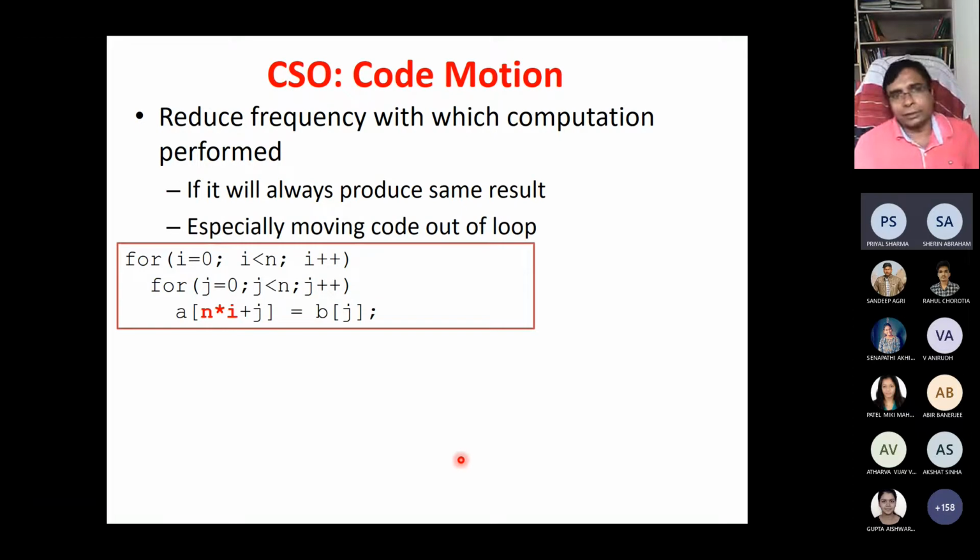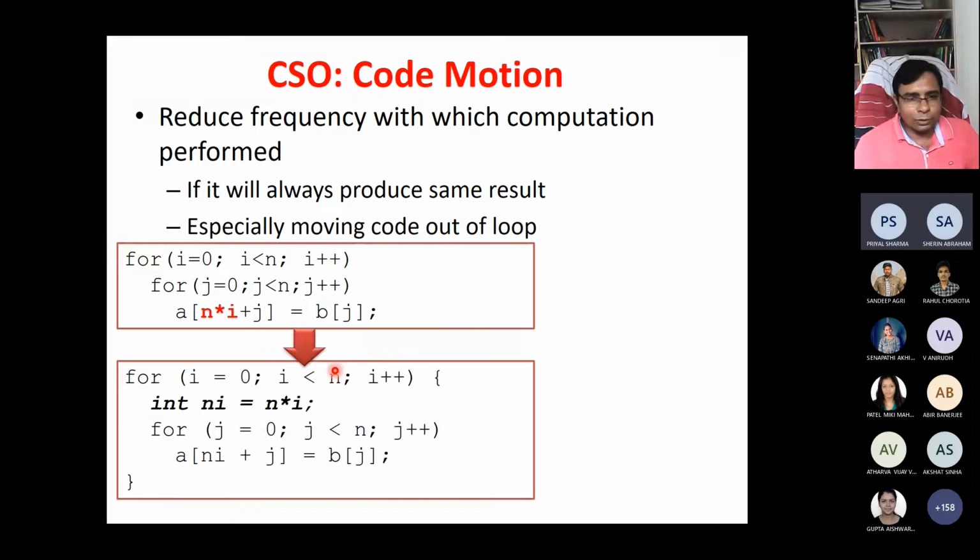And this is another thing, code motion. Common sense optimizations, code motion: reduce the frequency with which computation is performed, especially by moving code out of the loop. For i equal to 0, i less than n, i plus plus, and for j, you are doing a[n*i+j] = b[j]. If we convert this code to the other code, this n into i we are moving out of the inner for loop.